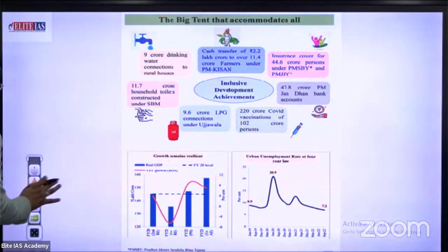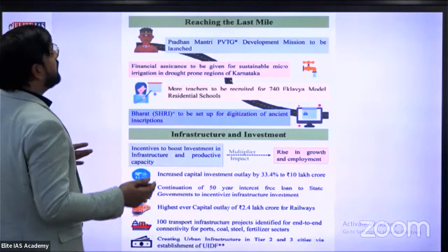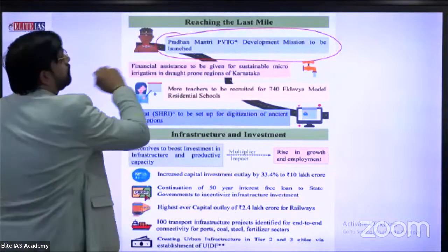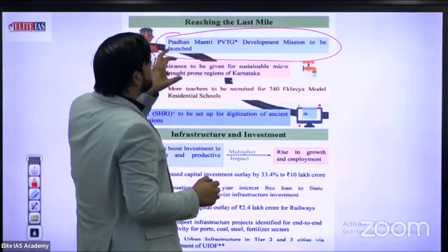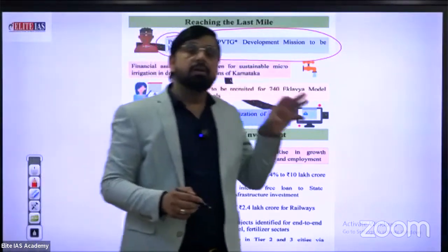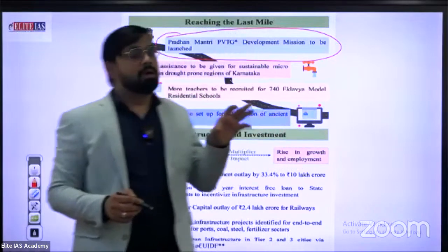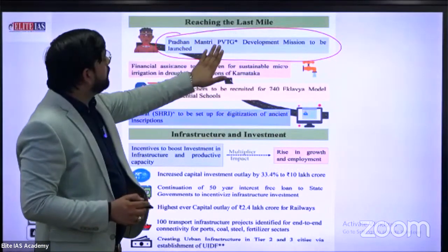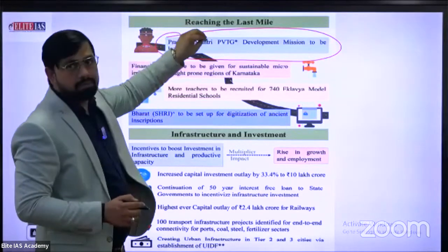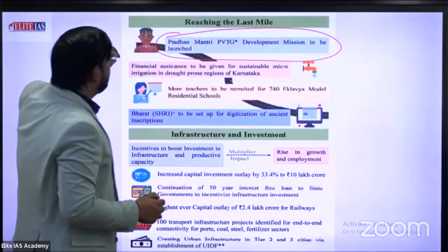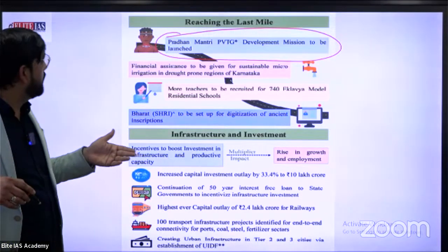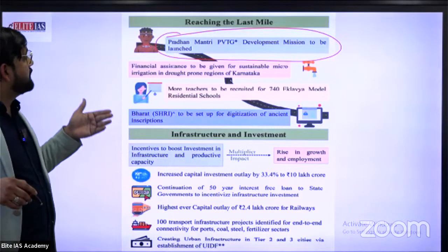Just see what is in the next slide. Reaching the last mile: Pradhan Mantri PVTG Development Mission to be launched. What is the meaning of PVTG? Write down: particularly vulnerable tribal groups. Especially this effort targets the tribals who are facing too many problems in fulfilling their basic facilities. That is why the government provides financial assistance.